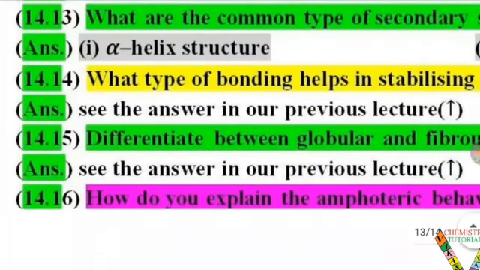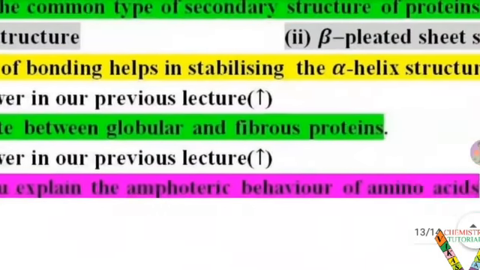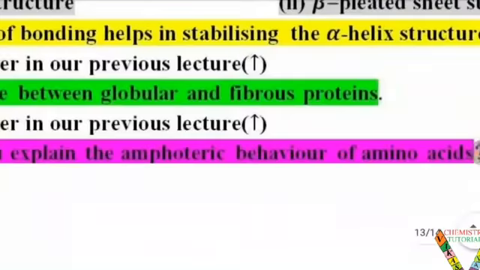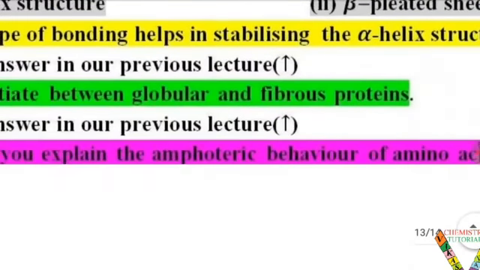You can easily see it. How do you explain the amphoteric behavior of amino acids? This amphoteric behavior is caused by the zwitterion condition. The amine group donates a proton, so it shows acidic behavior, and the carboxylate ion accepts it, so it shows basic nature.